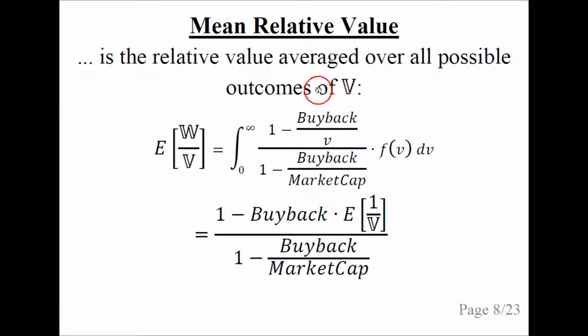So if V is a continuous variable, then this is the integral that we have to calculate, and it turns out to be this formula down here. And note that it is the mean of the reciprocal stochastic V, and this does not equal the reciprocal of the mean V. And we will get back to that.